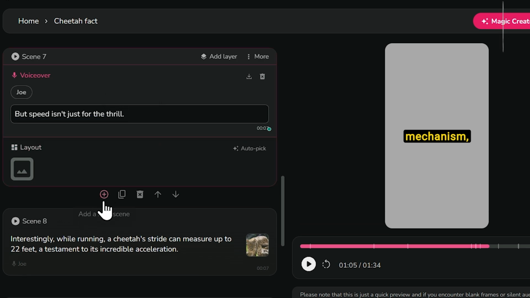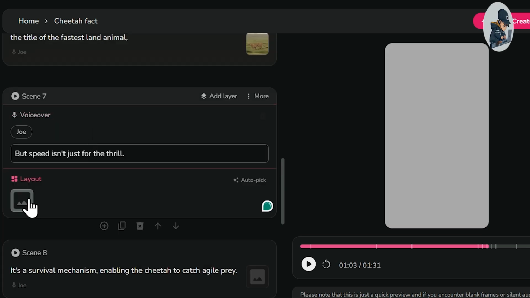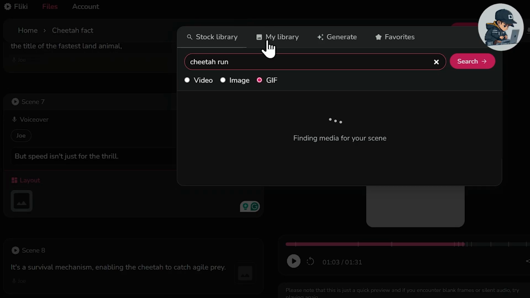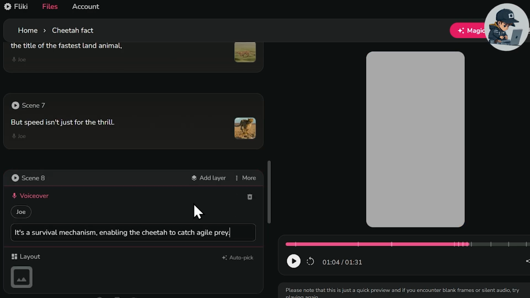I've copied this part, added a new scene, and pasted it here. Then I'll add a video clip to scene 7. This time, I'll try using a GIF file. You'll find all types of GIF files here. Then, I'll quickly add visuals to scene 8 as well.